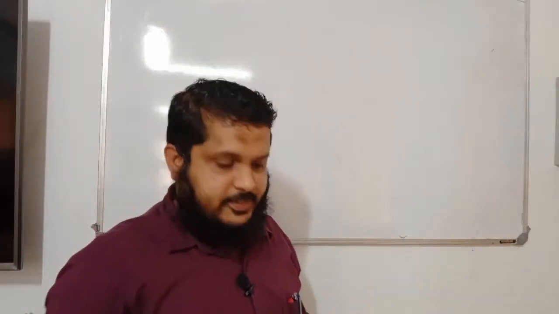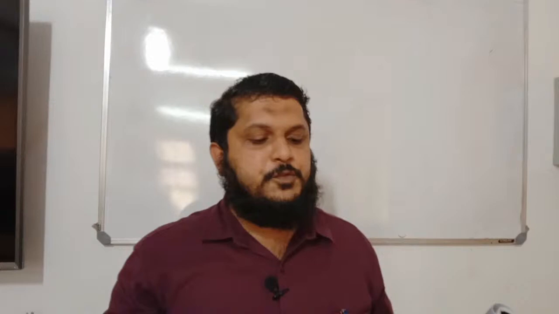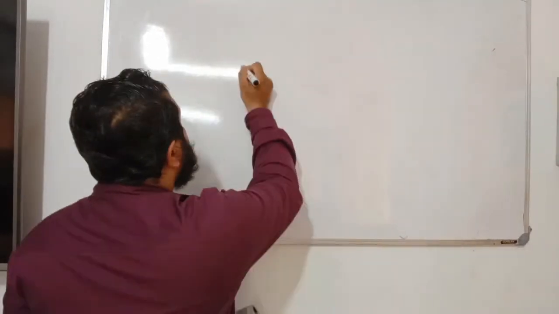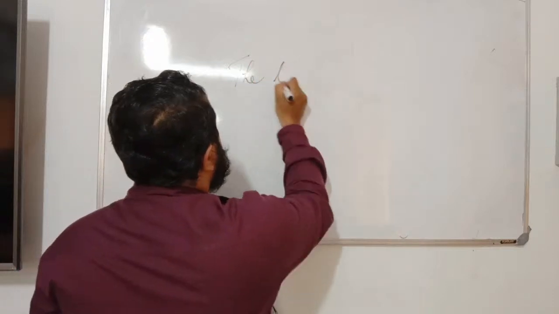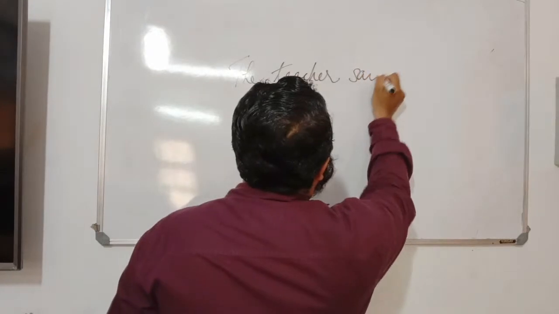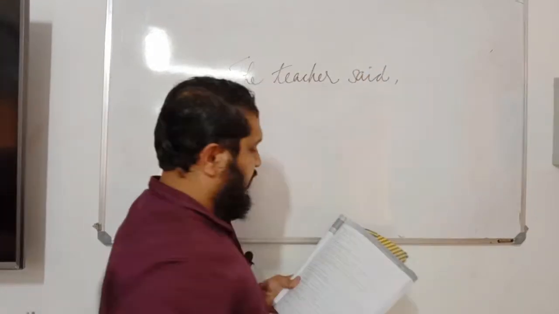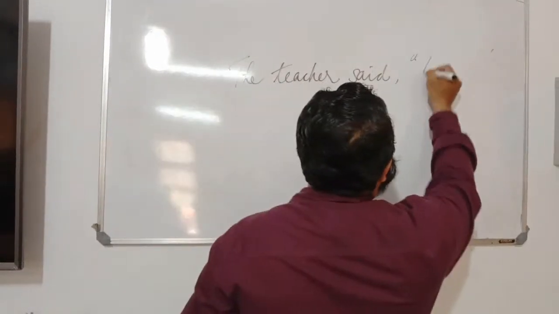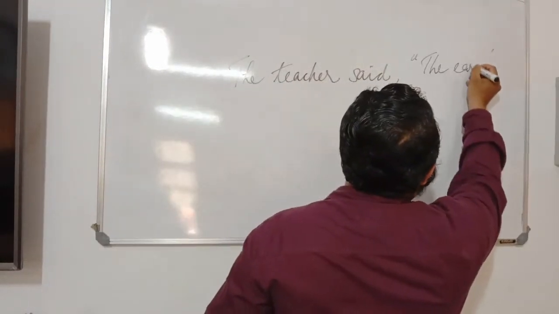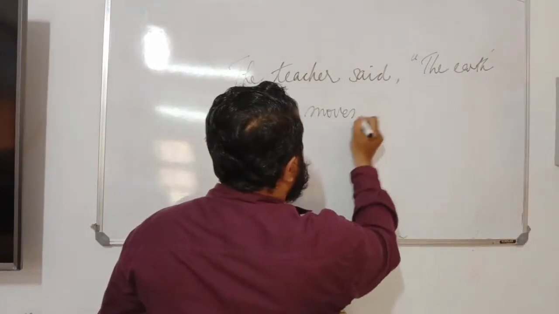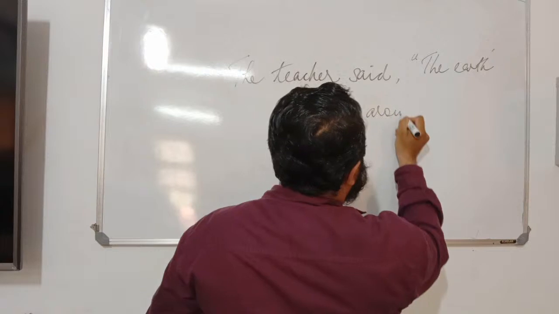The teacher said, the earth moves around the sun.